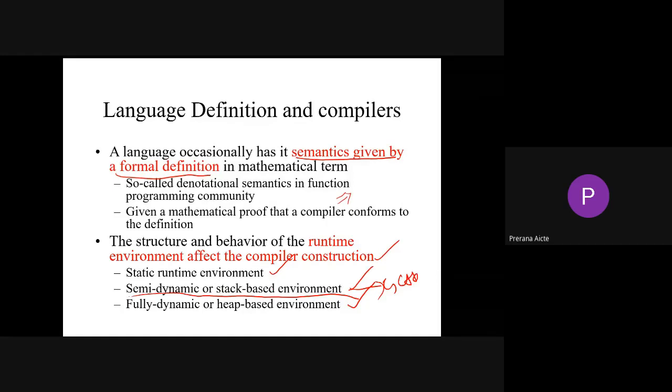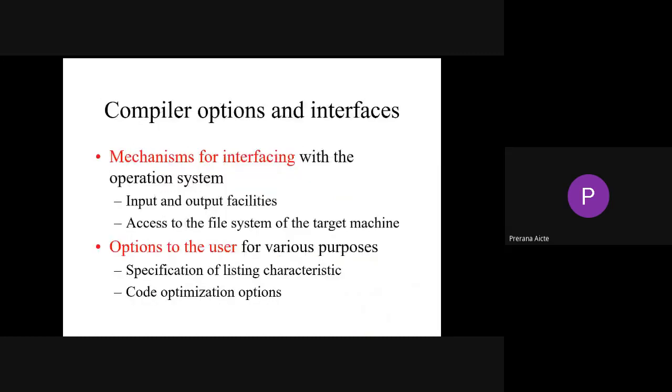The fully dynamic environment is object oriented, just like Java, Python and others, which use a heap-based environment. Here, compiler options depend upon the mechanism of interfacing with the operating system. So the input and output facilities of a compiler, whether it can create a file, remove a file, or access a file, likewise.